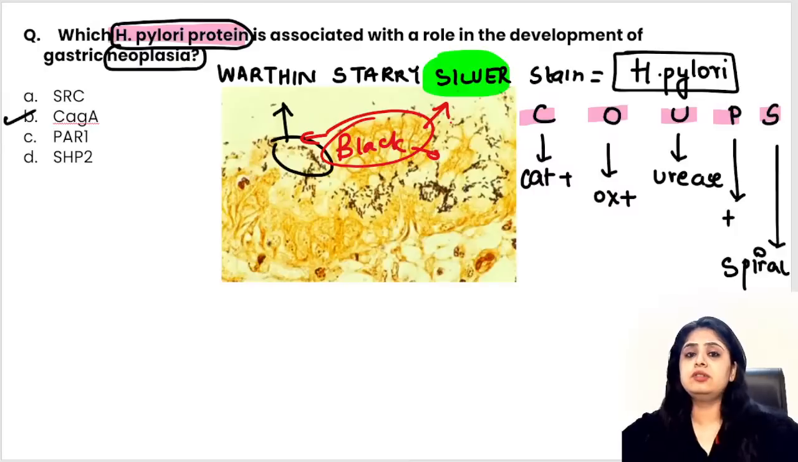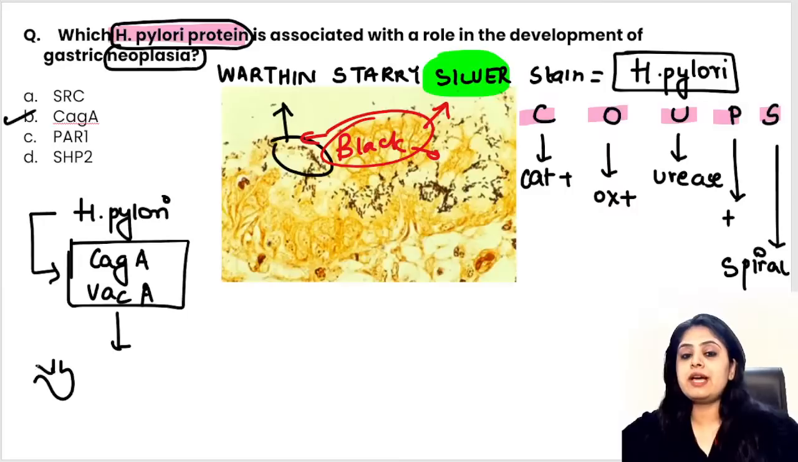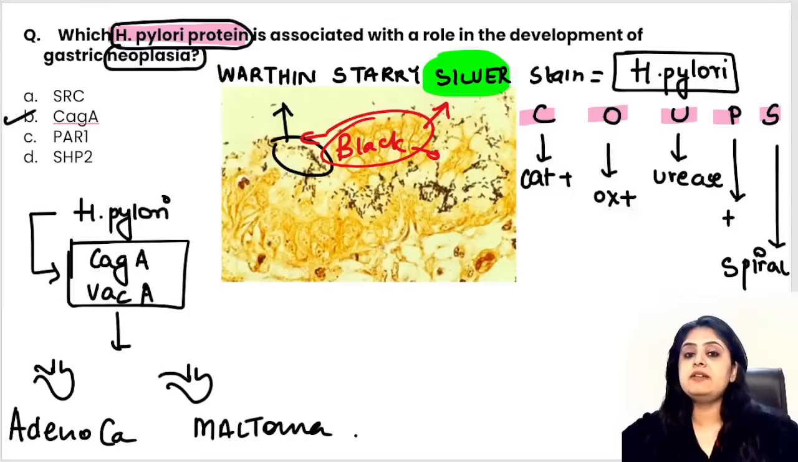I have said that. Now you would ask me, what does H. pylori cause? What are the two cancers? So God has given H. pylori these magical elements, something called CAG-A and VAC-A. These two things are God gifted. H. pylori has them because via these it is going to cause two cancers. What are the two cancers? H. pylori will cause only stomach cancer. One is going to be stomach adenocarcinoma and one is going to be stomach lymphoma, and that lymphoma is going to be maltoma.